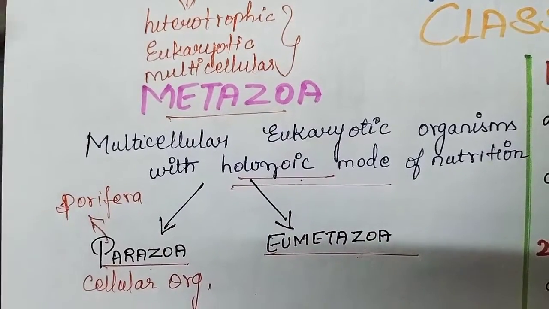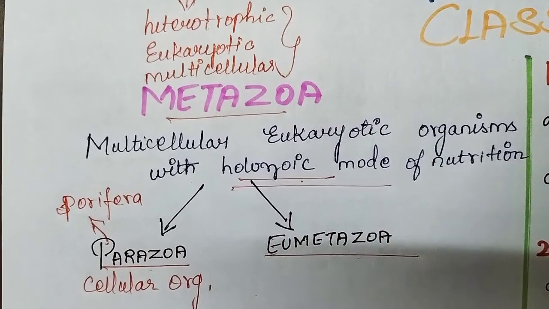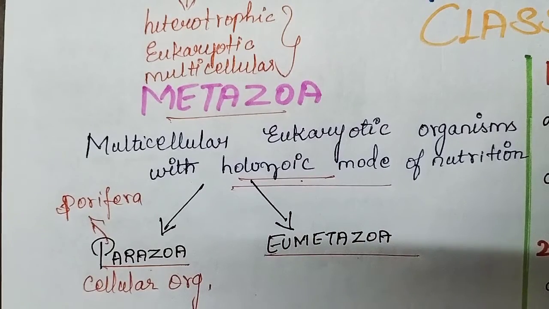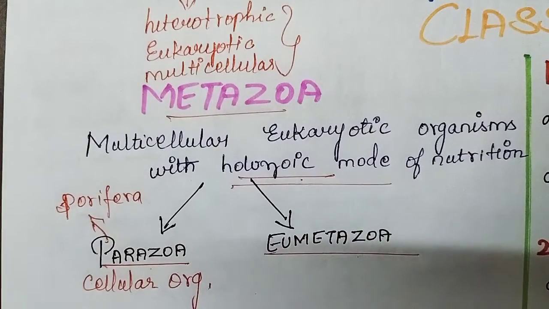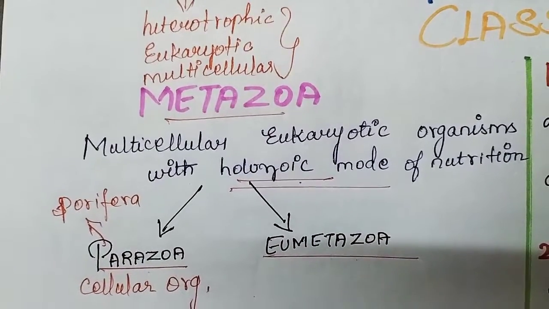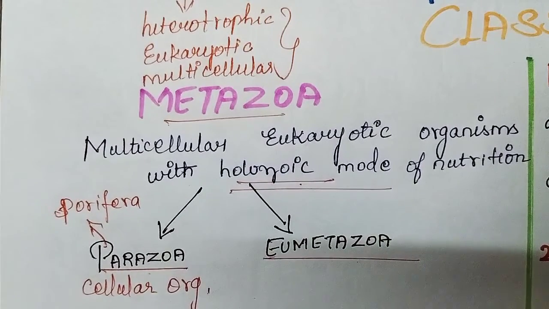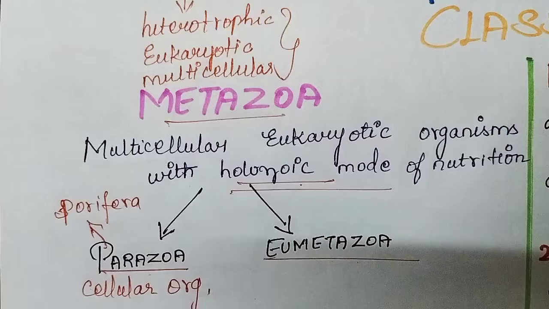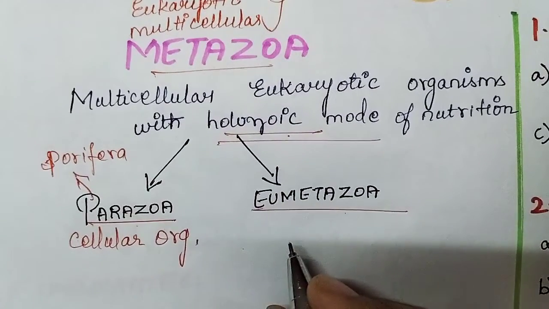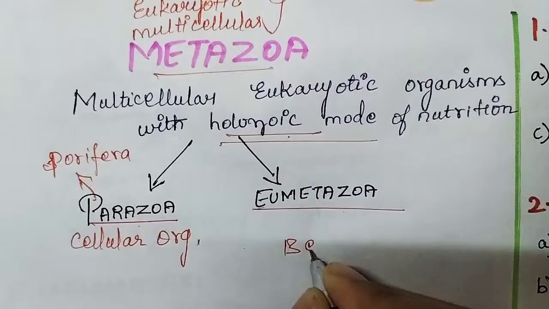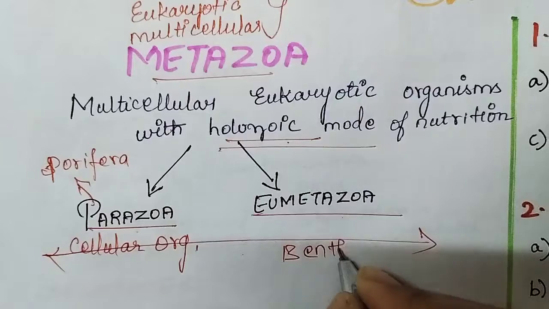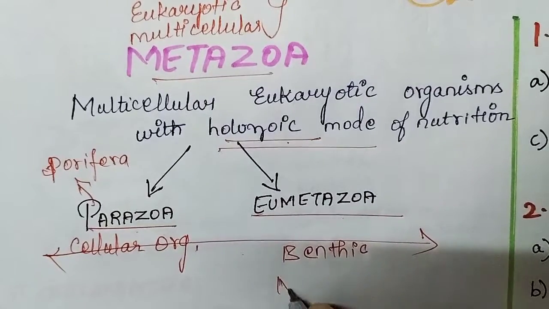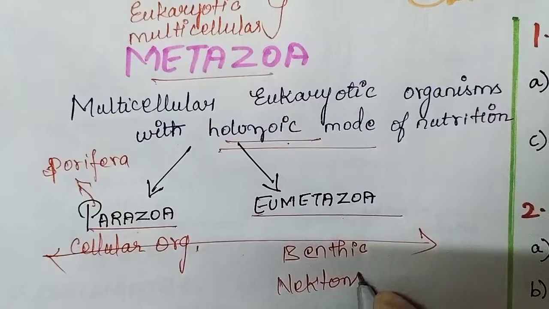From an evolutionary point of view, like plants which have come from the sea, our animal kingdom also, animal groups also started their life in aquatic forms. To see in depth, we have two groups of animals, benthic and nectons.